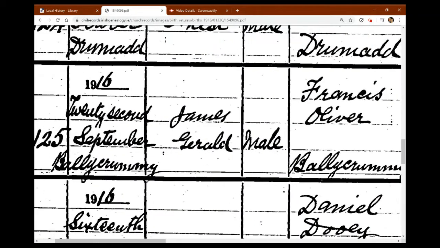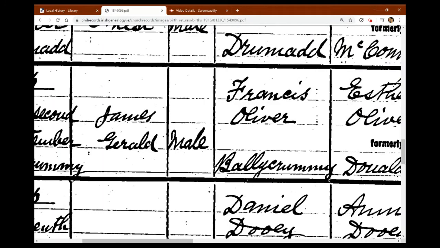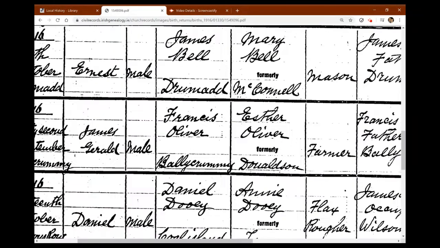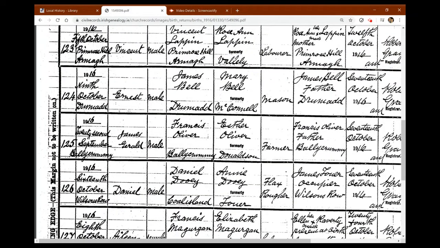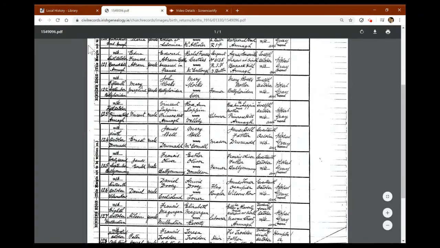James Gerald, and we can see from this then that his father's name was Francis and his mother's name was Esther, and they were farmers. And it also gives the address as well. So straight away, that's great information. So straight away, I have not only my grandfather's birth certificate, I've also got my great-grandmother and great-grandfather's names and their address. So what I can do then is take that information and see if I could perhaps find a marriage certificate for those.